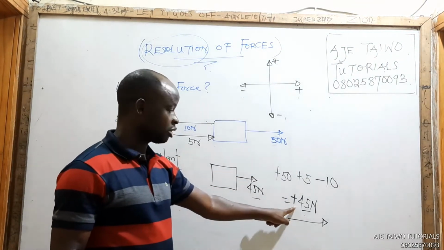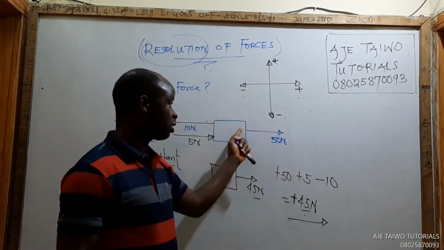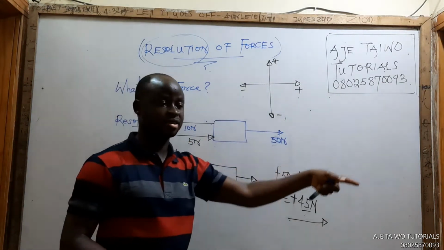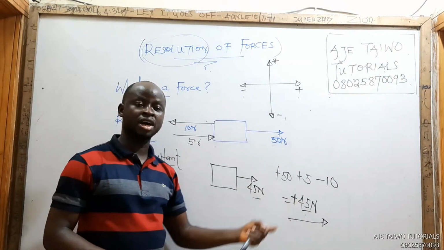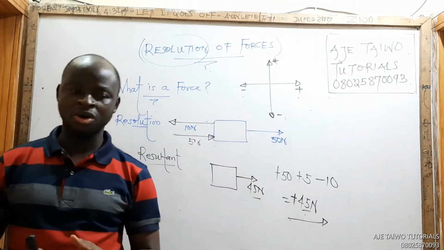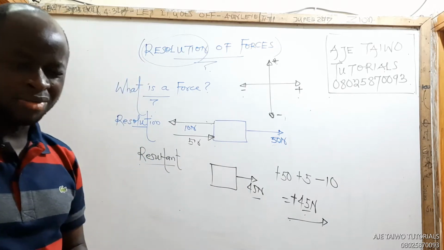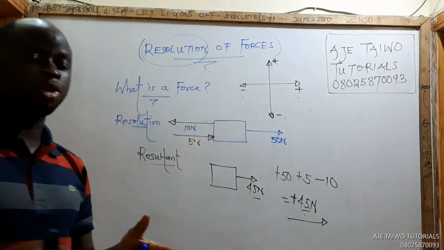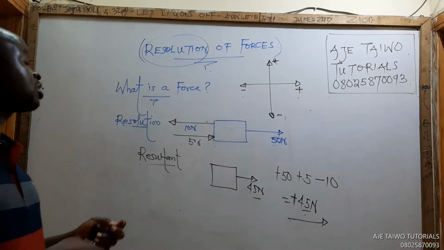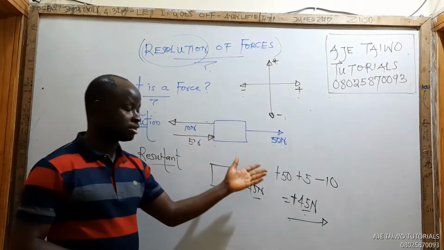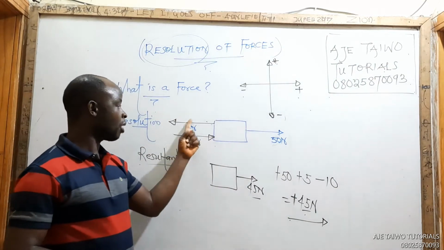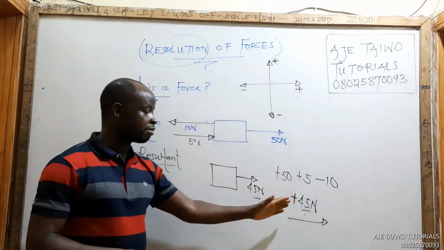Then it is plus, because all plus, the ones I call plus, are the ones acting in the positive x-axis. So the total of 1, 2, 3 is simply what? 45. That 45 is called a single force, representing both in magnitude and direction the action of the other forces.